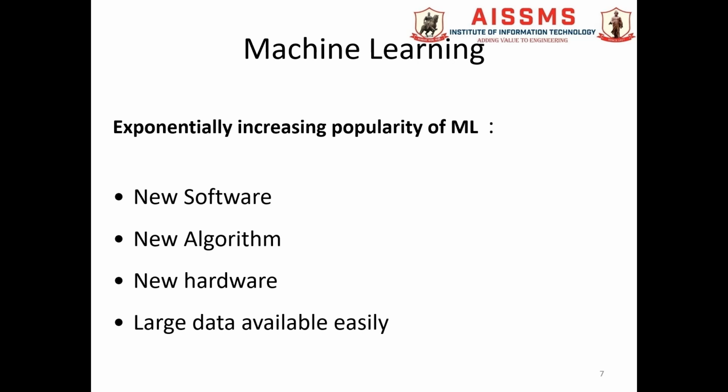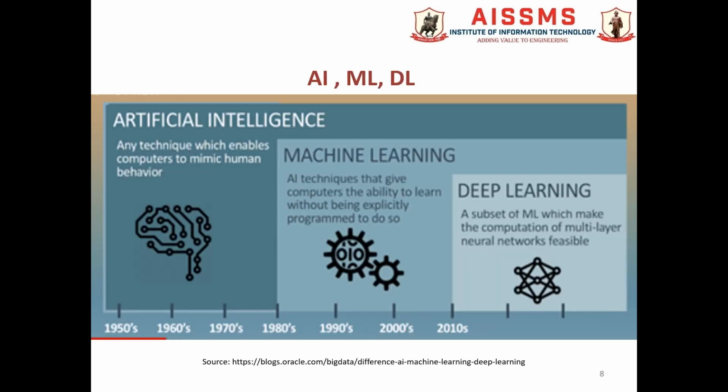So with the availability of big data, new hardware, new algorithms and new software, it is possible to implement machine learning systems so easily. That's why machine learning is exponentially increasing its popularity.